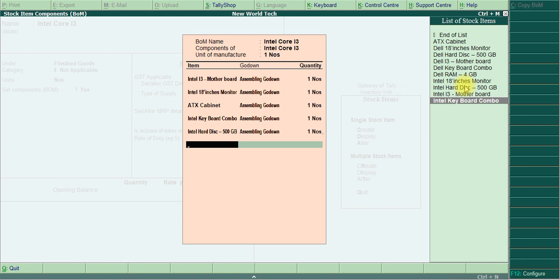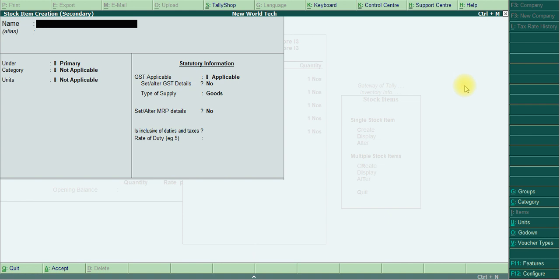So we create it via Alt plus C, because we forgot to create Intel 4GB RAM. Now I create it using Alt plus C, the online creation shortcut key. Alt plus C is the shortcut key for online master creation.